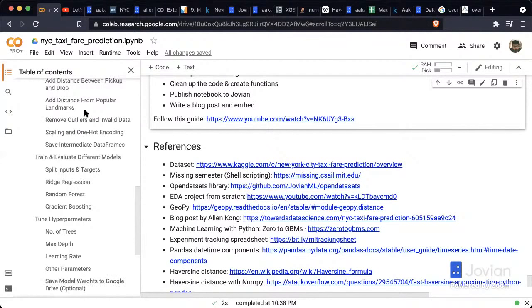We've also added distances of the drop location from popular landmarks, like the JFK airport, the Newark airport, the LaGuardia airport, and a bunch of other places. You can possibly also add distance from the pickup location.